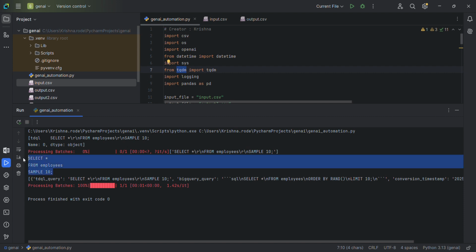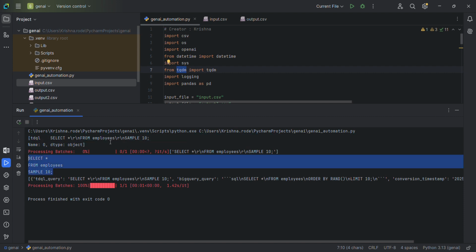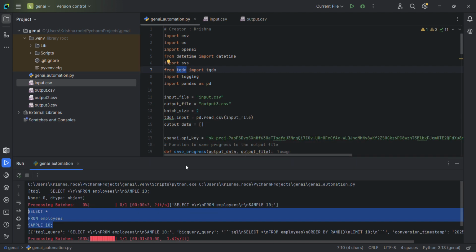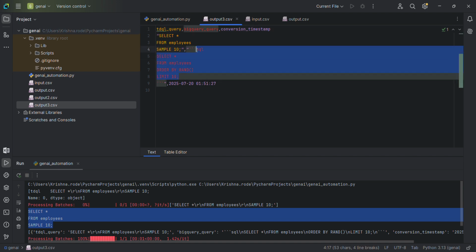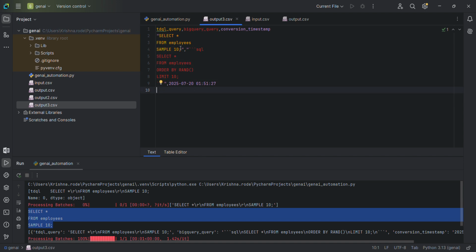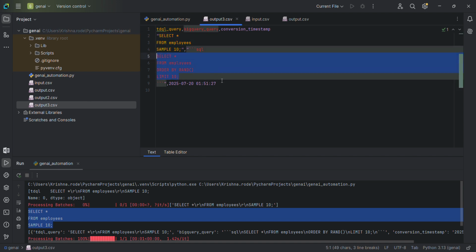This was my input query. Sorry, my bad. This was my input query. This is my final output query. So it is created in output 3, and yes, it got created, right? It has three columns. One is your input query, one is your output query, and this is the timestamp.